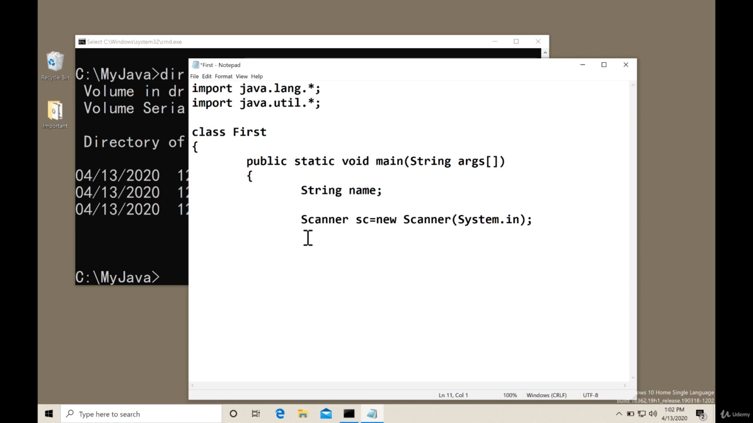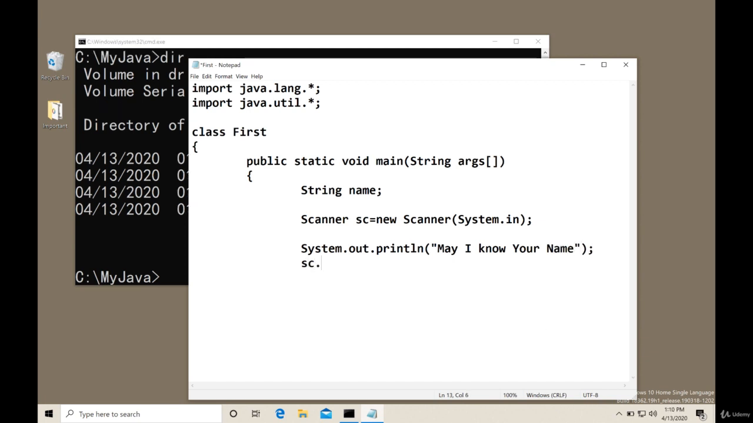Now, inside this main method, I have to give a message, may I know your name. So for printing something on the screen, we have to use system.out.println and give a message, may I know your name. Okay. So this will give a message, may I know your name. Now next, read the name of a person from the keyboard. So for that, the method is sc.nextLine. So this will read more than one words, multiple words, and save it in a variable name. So name assign sc, that is scanner.nextLine.